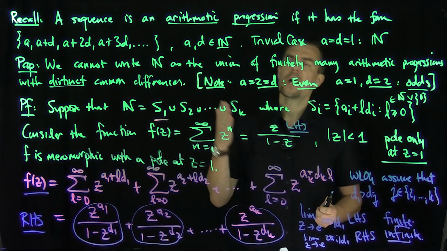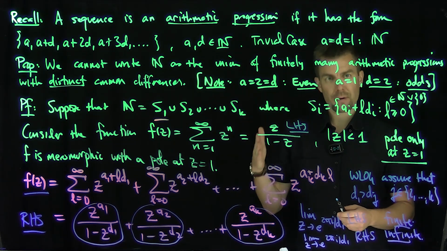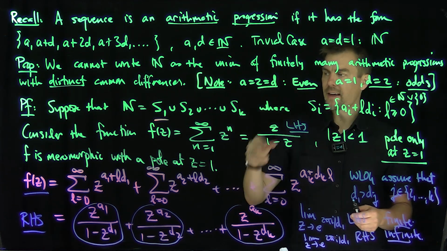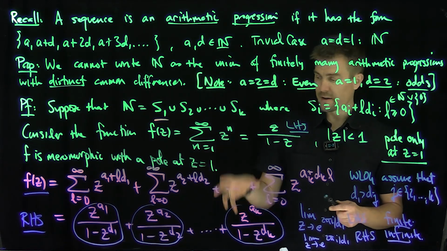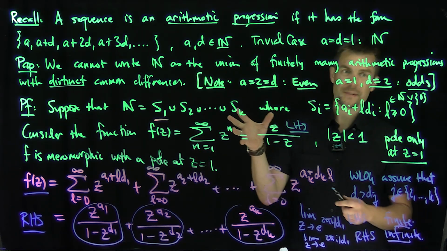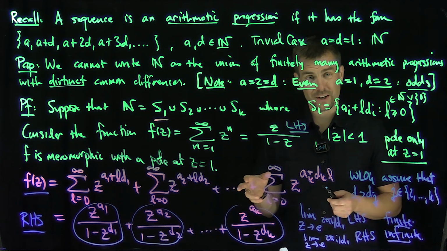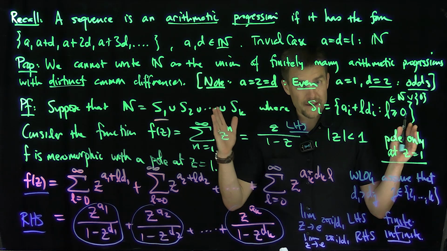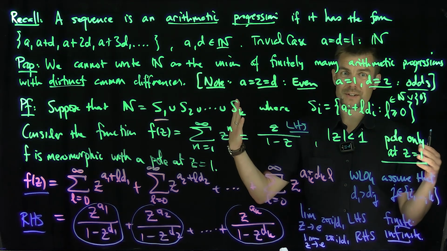That's remarkable, right? Seemingly there's this problem in number theory that has nothing to do with complex analysis, but I can extend the problem to a problem in complex analysis and use some properties of roots of unity. So the roots of unity make an appearance here, and they appear in a very specific way, because this f of z is a meromorphic function. But if I can write n as a finite number of arithmetic progressions with distinct differences, then I'm getting a whole bunch more singularities, and it's still meromorphic. So complex analysis plays an important role in the study of some of these number theory problems, which we'll continue to see in further videos.